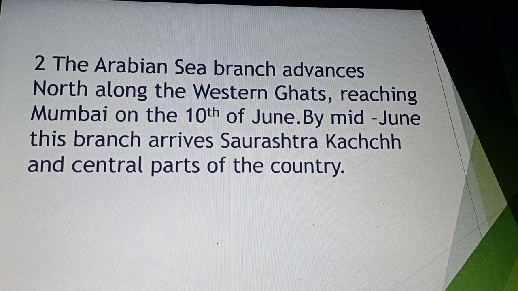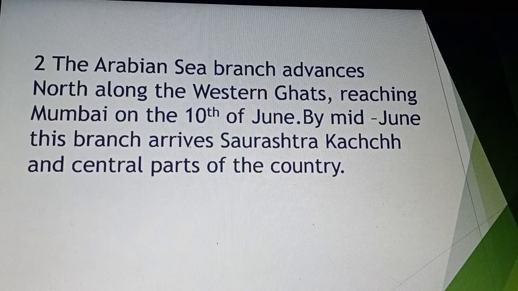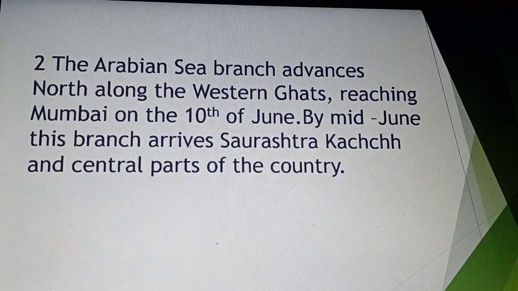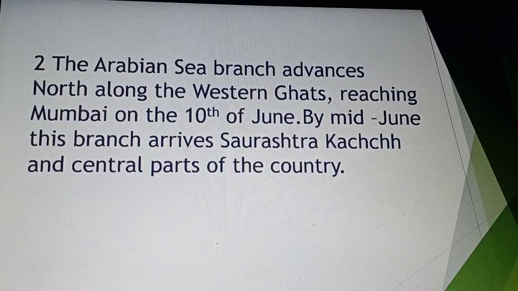By mid-June, this branch arrives at Saurashtra, Kutch and the central part of the country. Because the Arabian Sea branch advances, it covers the central part of the country.